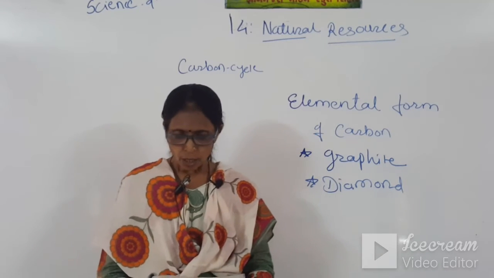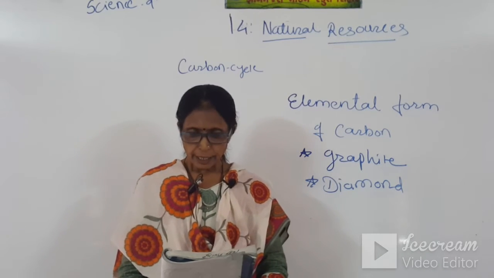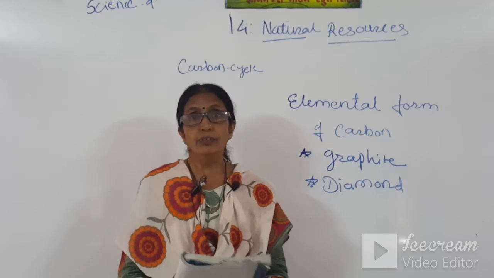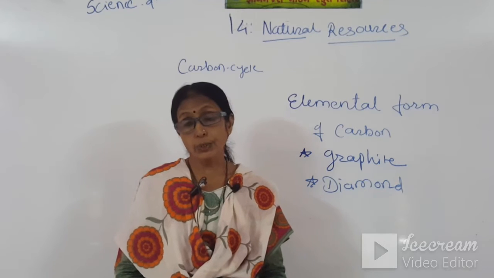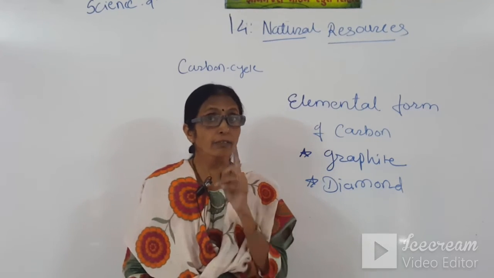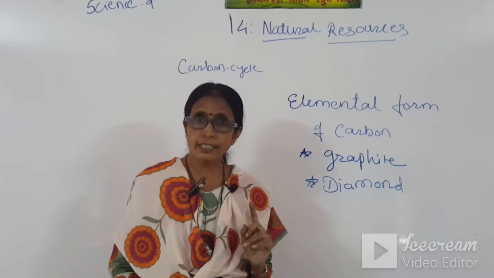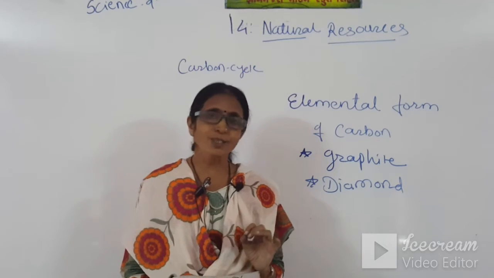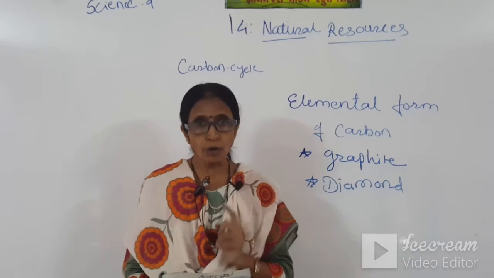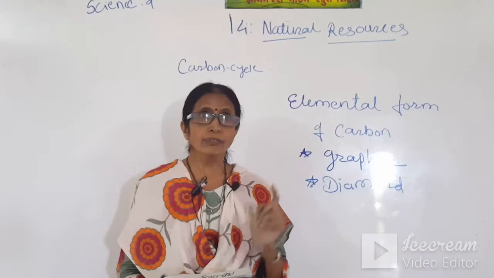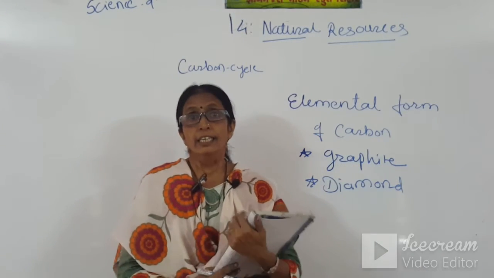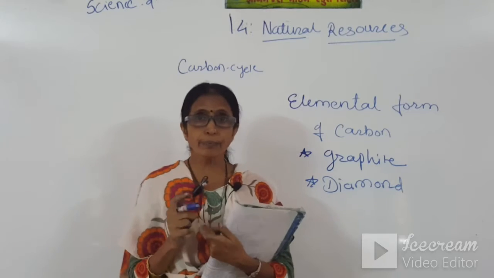Okay. So carbon is incorporated into life forms through the basic process of photosynthesis. Again students, what is photosynthesis? It is the cooking process of the plant. Plants prepare their own food by the process of photosynthesis, and in photosynthesis the plants require 4 main things.